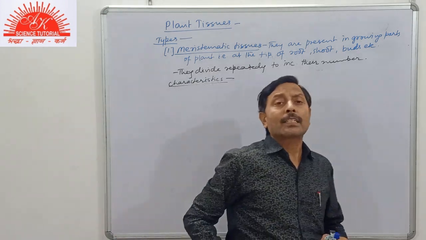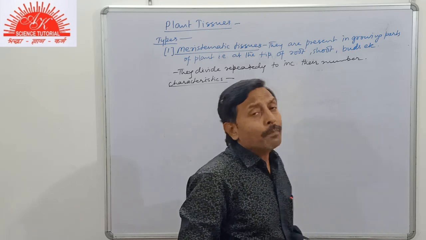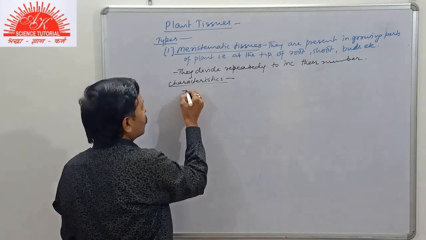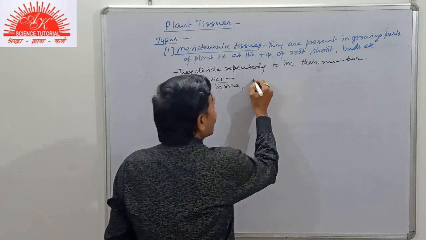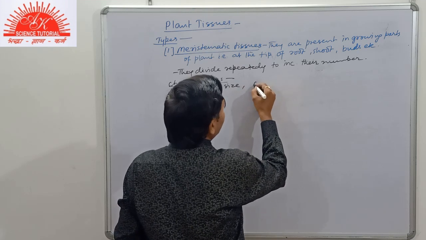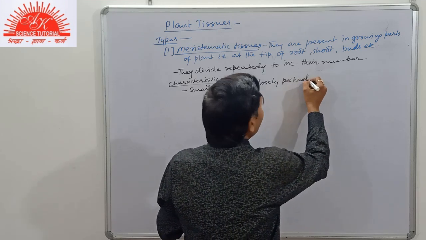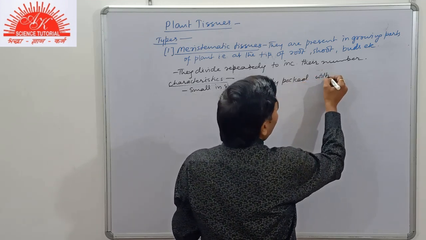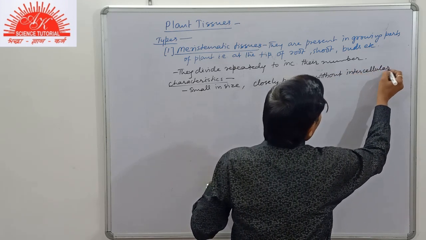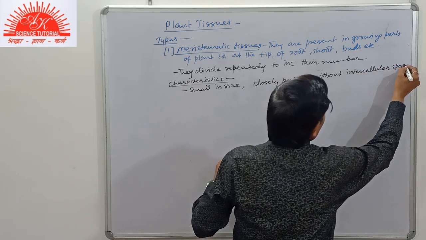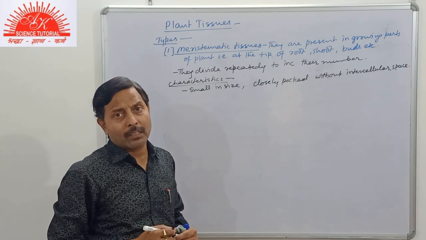Since this tissue is present in the growing part and cell division is taking place, the cells will be small in size, tightly packed, that is, without intercellular space. Since these are small cells, they are closely packed, so intercellular space is absent.